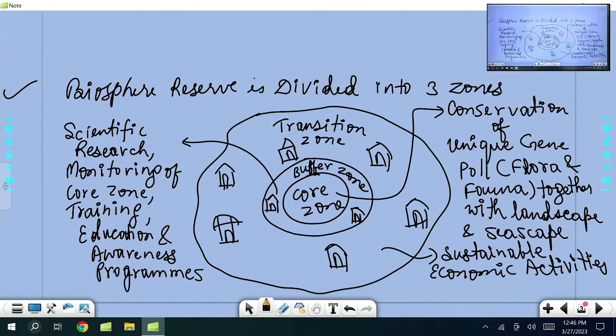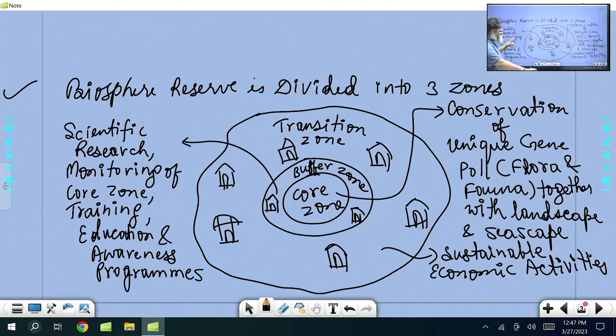Any doubt you have? Sir, around these biosphere reserves, many a times due to tourism sector and industry, many resorts or many houseboats are created. Are they created in the transition zone? They will be in transition zones, not in core and buffer area. All those activities will be in transition zone or maybe outside the transition zone. Maybe outside, such area may also be there. But core and buffer, they won't be a problem.